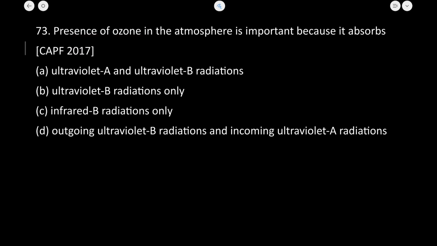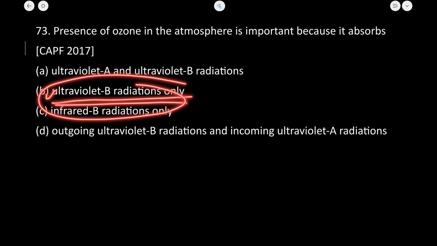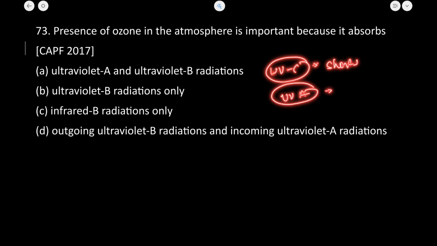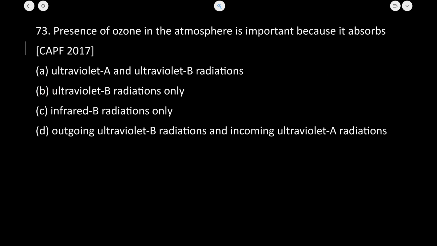Ozone is present in the upper layers of the atmosphere between 15 to 35 kilometers, and it mostly absorbs ultraviolet B radiation only. UVC has the shortest wavelength, and UVA has the longest wavelength. So B is the correct answer to this question.